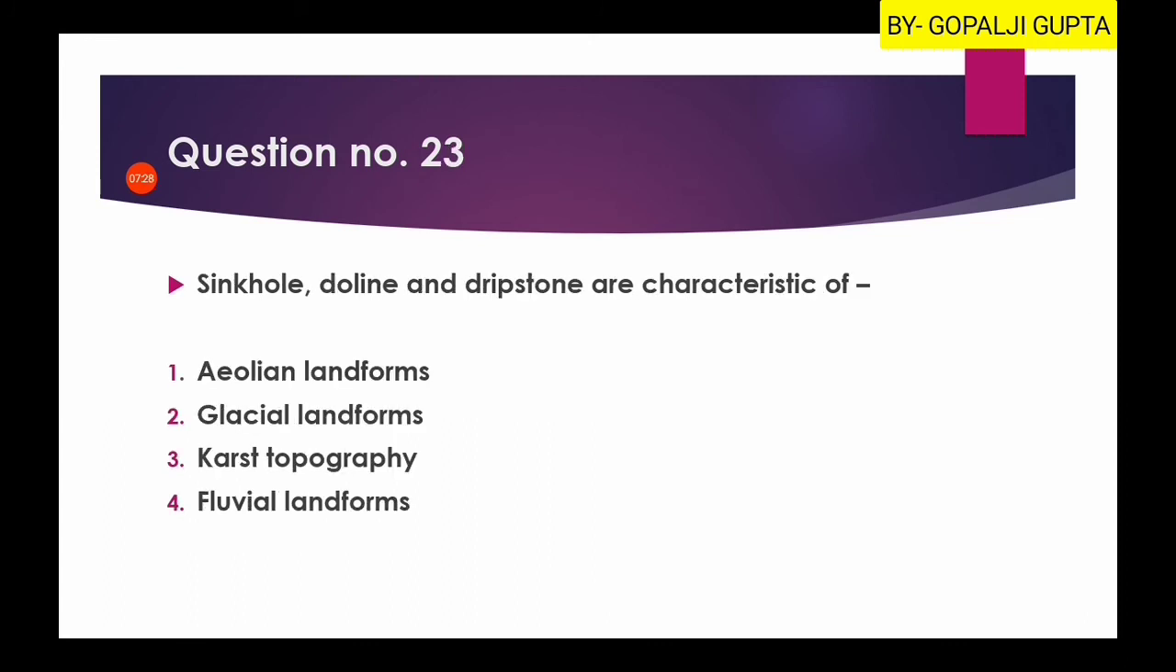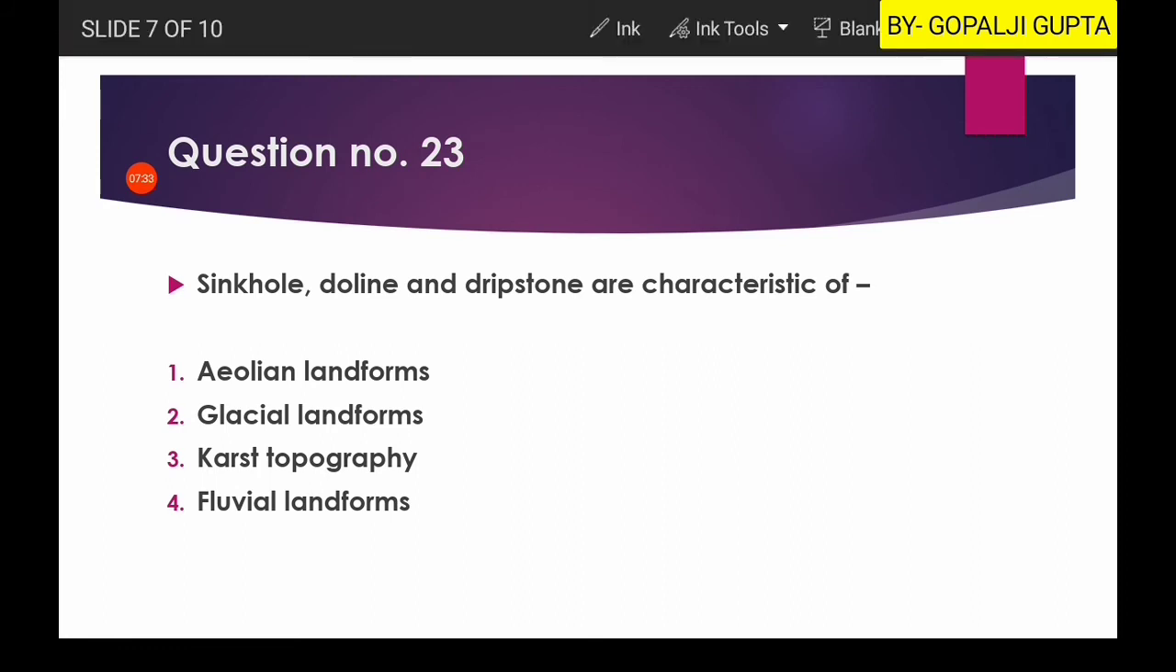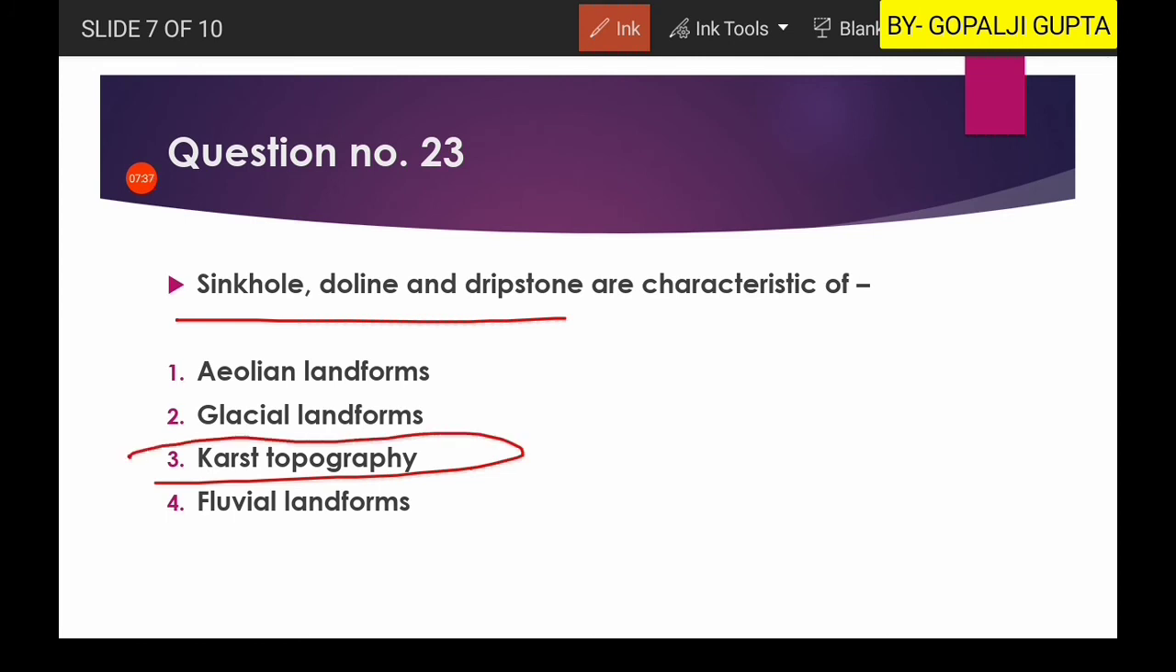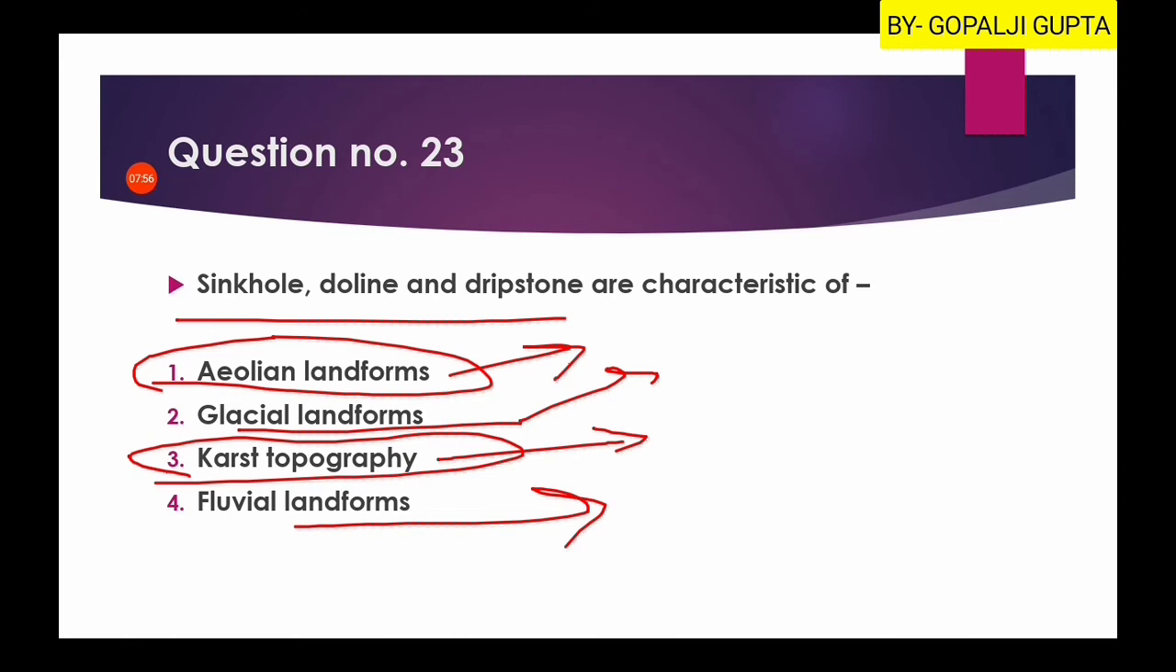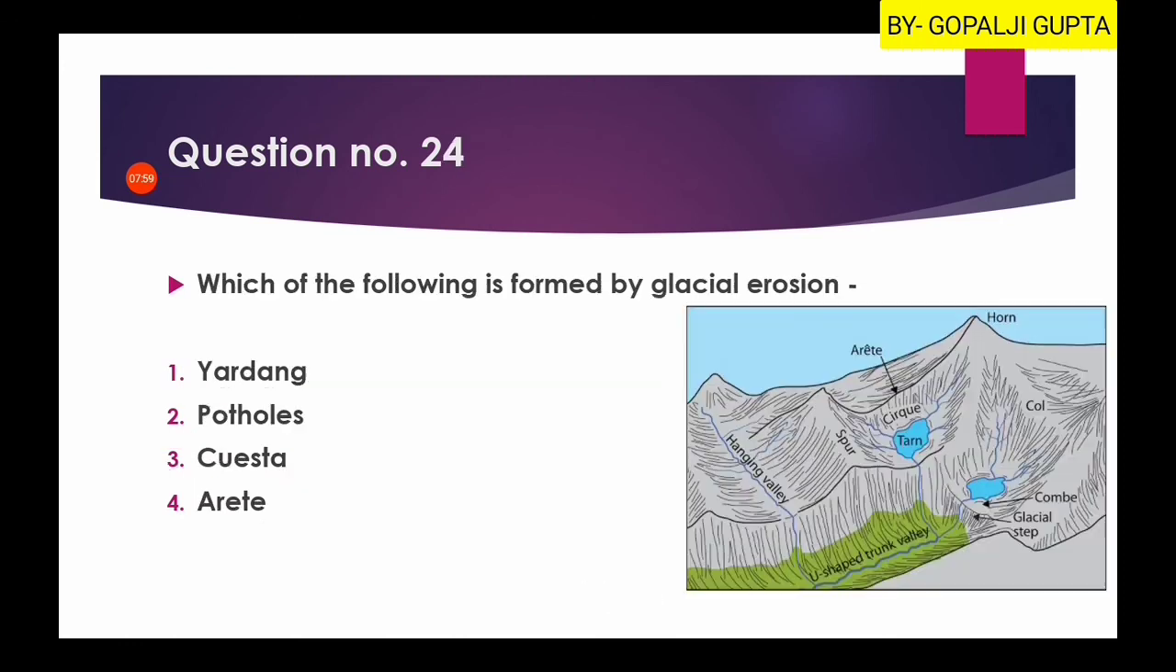Now the next question is, sinkhole, doline, dripstone are characteristic of. So these all three are characteristic of karst topography. And you know that karst topography is related to groundwater, water which is below the surface. And aeolian is related to the air, glacial is the glaciers, fluvial is the activity of river or water. So hence these three belong to karst topography. The third option will be our right answer.